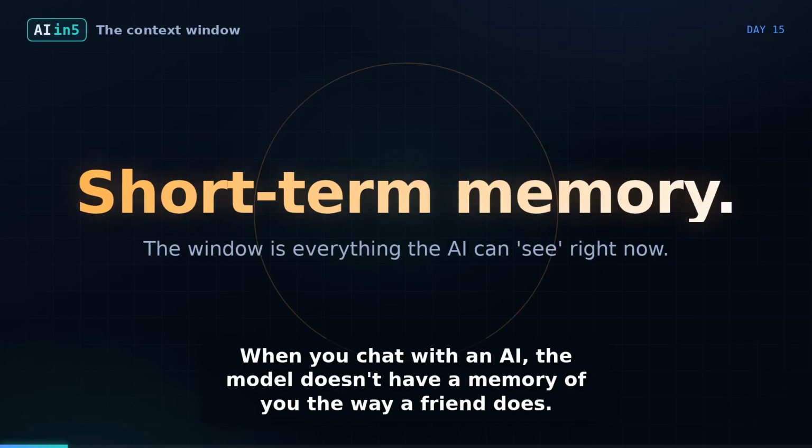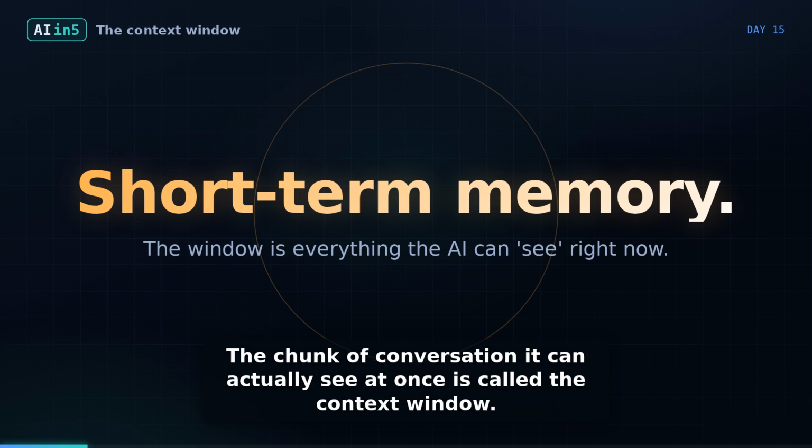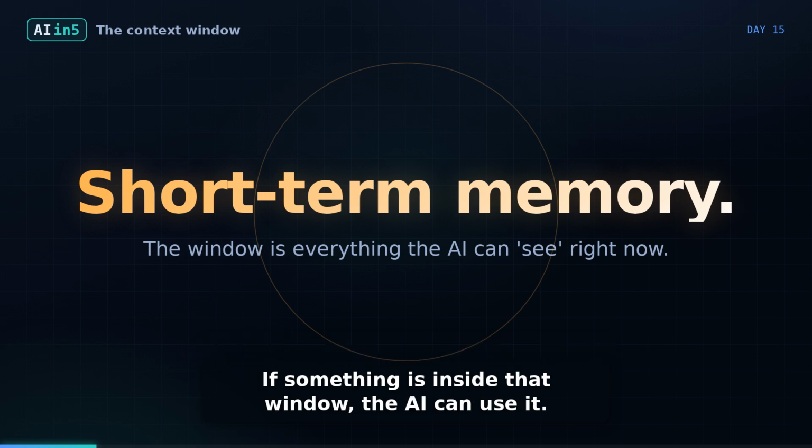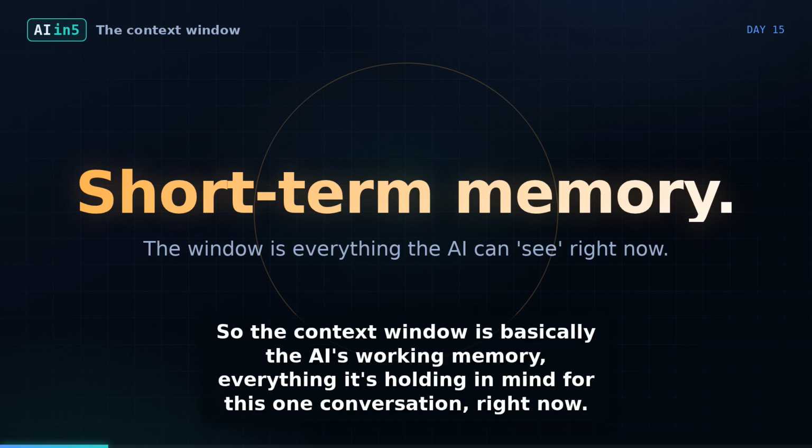When you chat with an AI, the model doesn't have a memory of you the way a friend does. Every time it replies, it's really just rereading the recent conversation and continuing it. The chunk of conversation it can actually see at once is called the context window. If something is inside that window, the AI can use it. If it's outside, it may as well never have happened. So the context window is basically the AI's working memory, everything it's holding in mind for this one conversation right now.